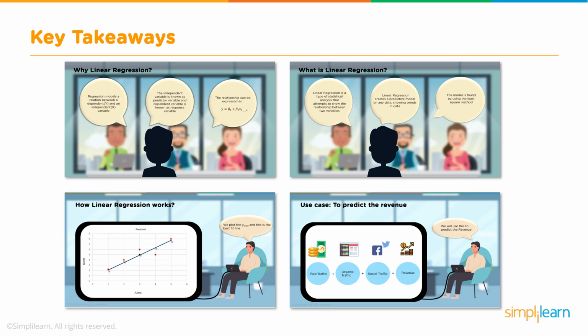So what are the key takeaways for this? Why linear regression? Regression models a relationship between a dependent variable y and an independent variable x. The independent variable is known as the predictor variable, and the dependent variable is known as the response variable. The relationship can be expressed as y equals beta naught plus beta 1 x1 plus beta 2 x2, etc. And we looked at what linear regression is. Linear regression is a type of statistical analysis that attempts to show the relationship between two variables. It creates a predictive model on any data showing trends. The model is found by using the least squares method.